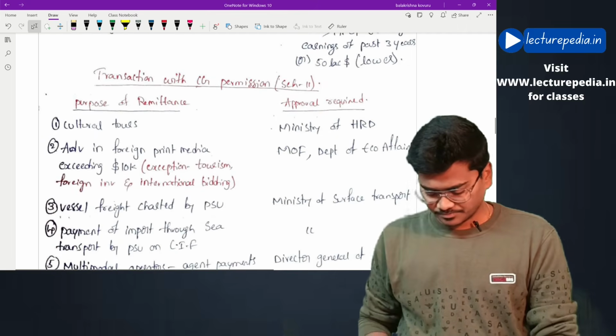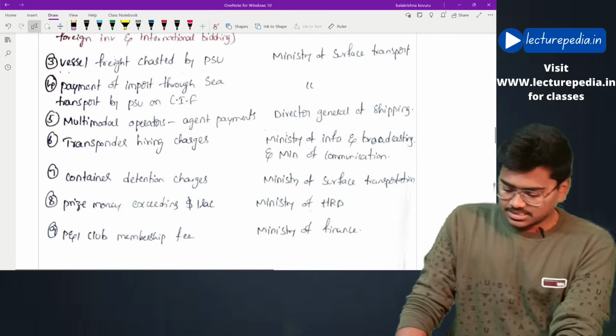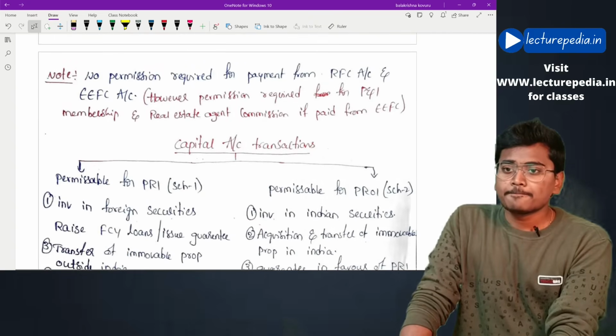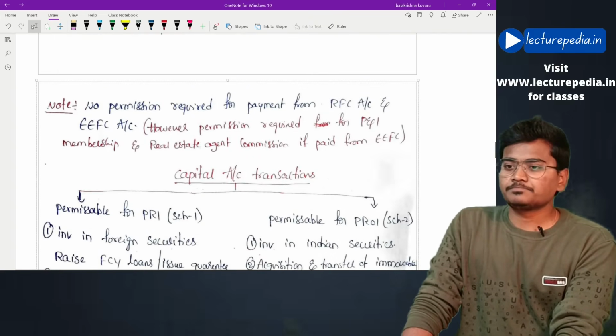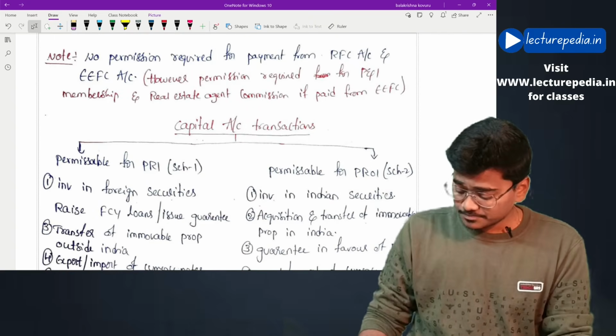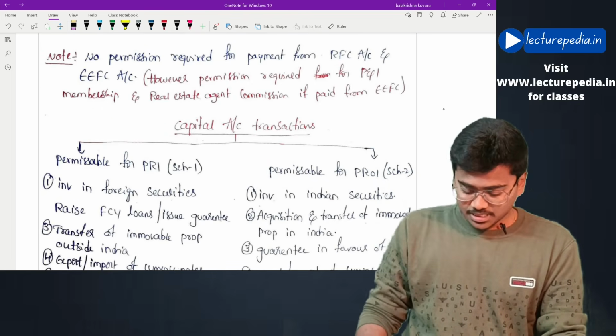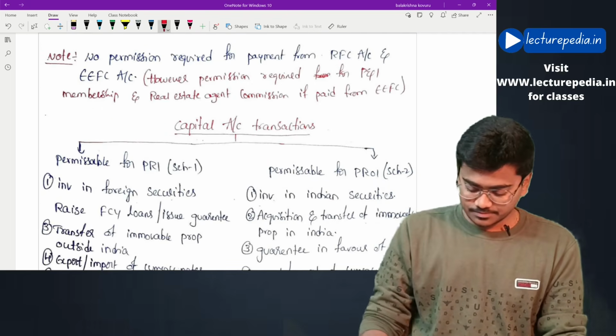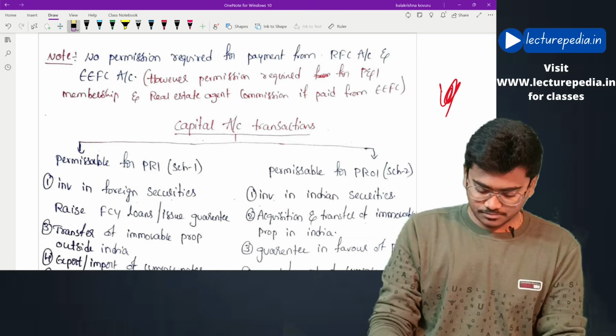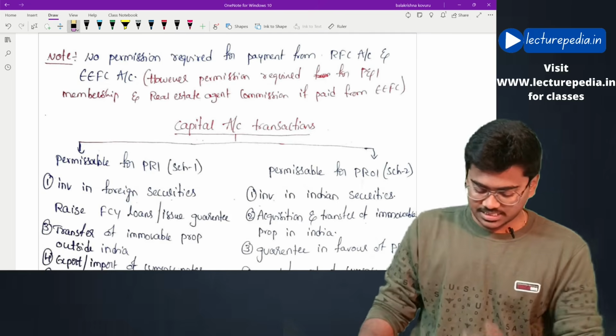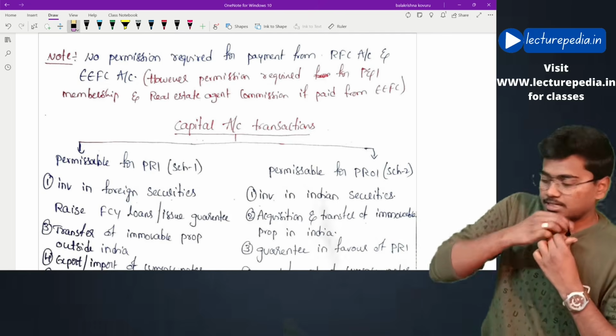Next, this is transactions with central government permission. Next, however, if you are entering into any transaction, just a second, I'll just get my power bank.